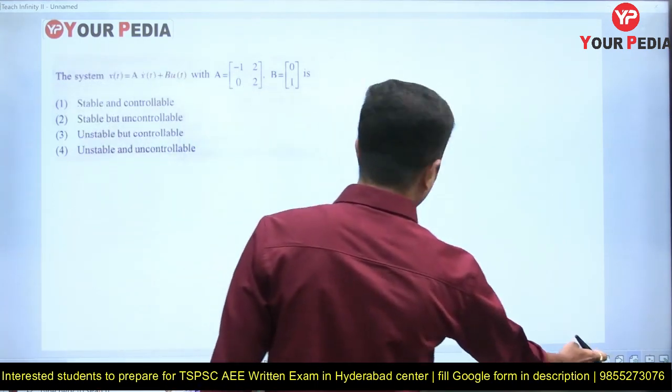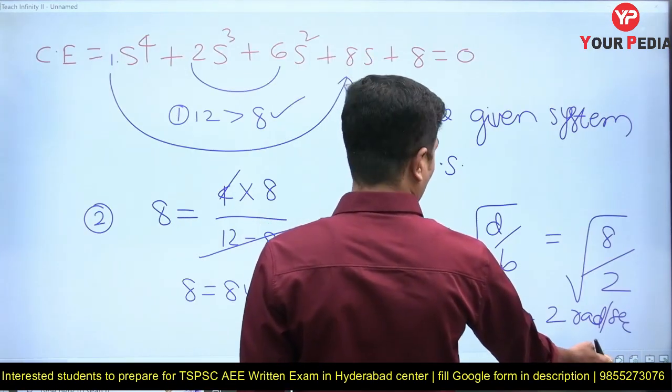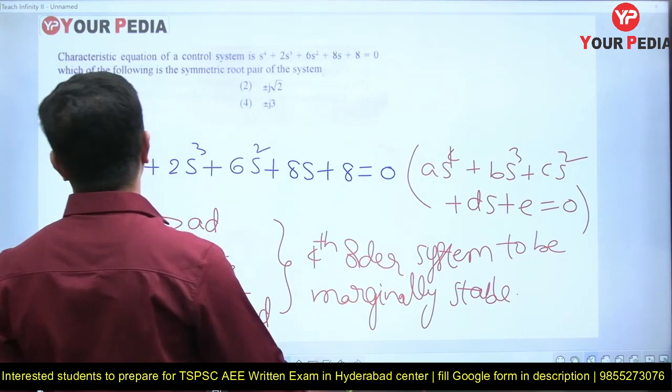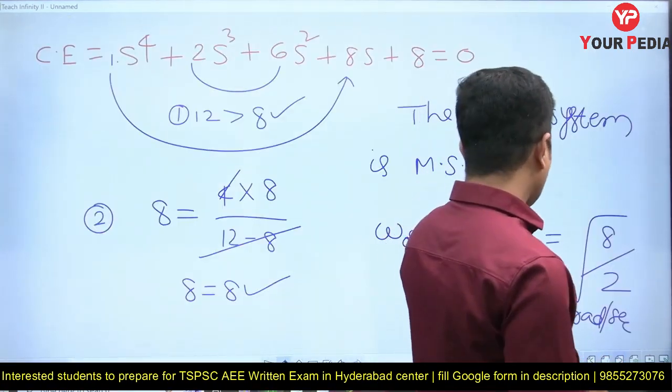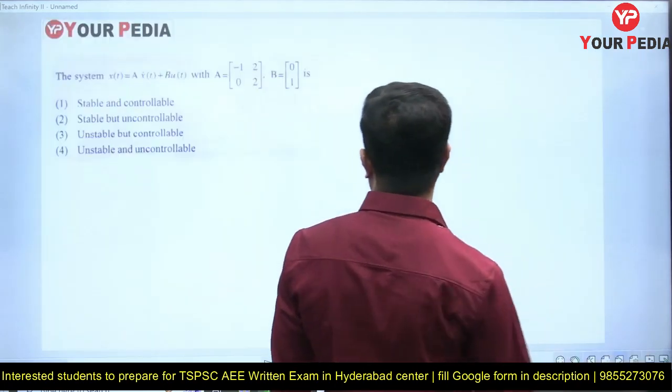Which option is correct? Let us choose the option. Plus or minus j2, option 3 is absolutely correct. Option 3. Let's go to the next question.